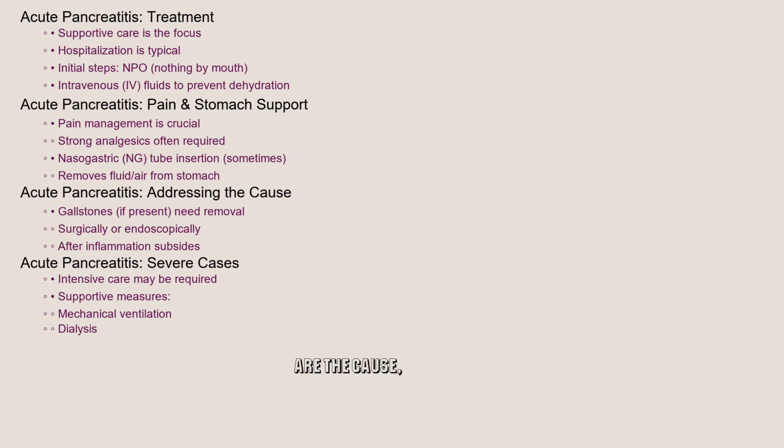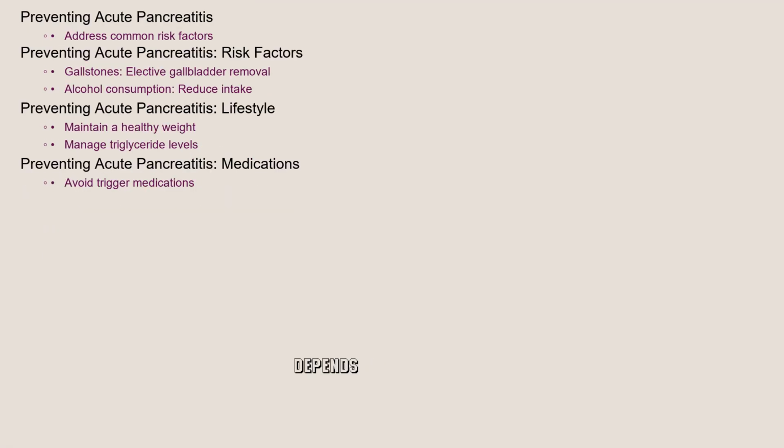If gallstones are the cause, they may need to be removed surgically or endoscopically after the acute inflammation subsides. In severe cases, intensive care and supportive measures, such as mechanical ventilation or dialysis, may be required. Preventing acute pancreatitis largely depends on addressing the most common risk factors. For those with gallstones, elective gallbladder removal may be recommended.